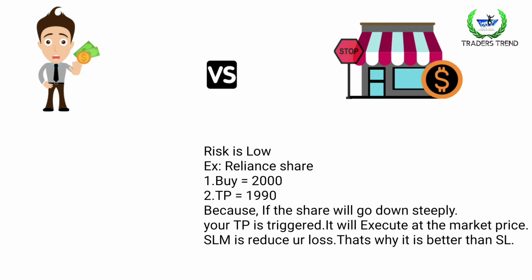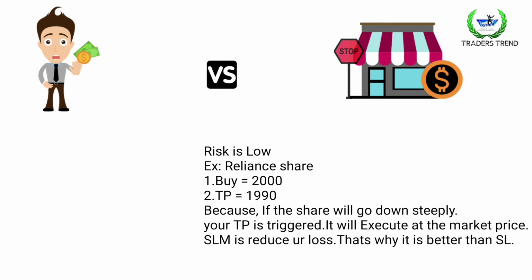If the share goes down steeply and your trigger price hits, then the order is executed at the current market price. So the stop loss market reduces your loss from an unexpected sudden fall in the share. That's why it is better than stop loss.